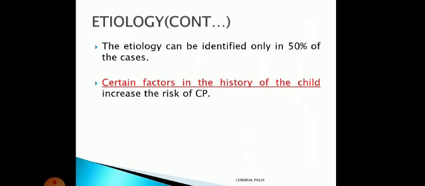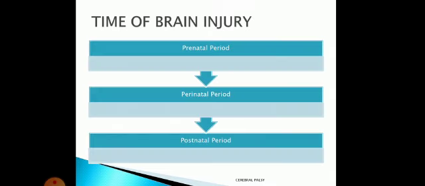There are certain factors in the history of the child that may increase the risk of CP. These are factors, which means every time they do not result in cerebral palsy. That's why we cannot say it is the cause; it is a factor that may affect. Now, before going to the factors, let us understand the time of brain injury, because we will learn the factors under this title. There are three periods we have classified: prenatal period, perinatal period, and postnatal period.